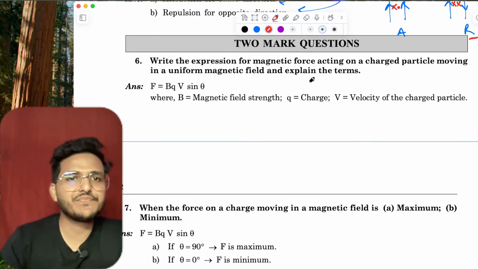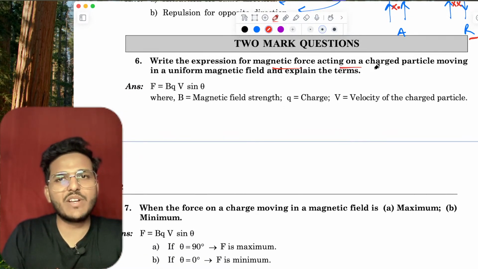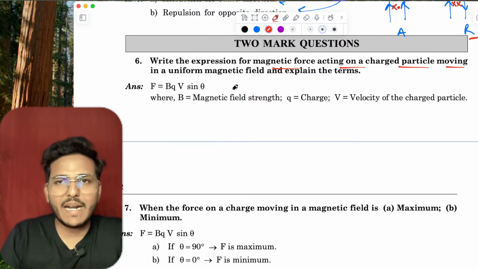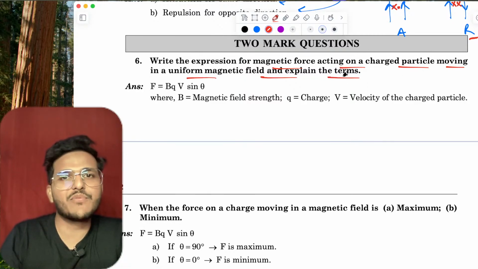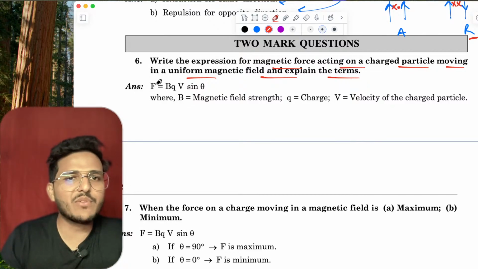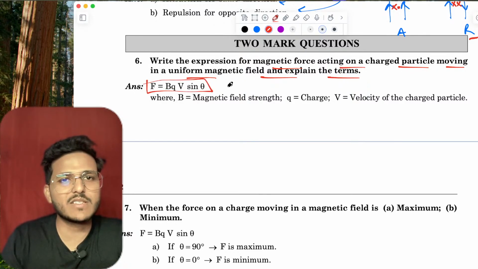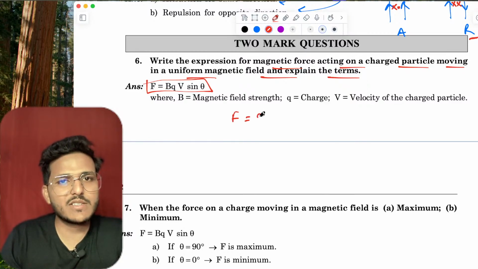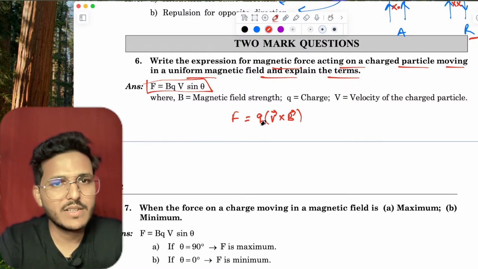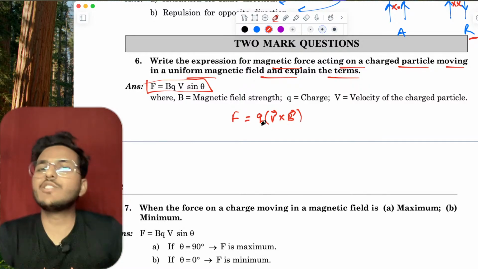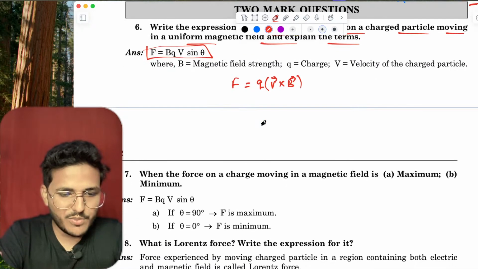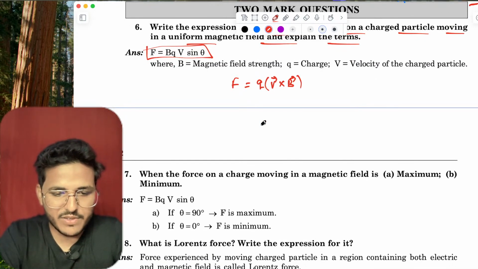Now, 2 marker question. Write the expression for the force acting on a charged particle moving in a uniform magnetic field. Explain the terms. See, F equals QVB sin theta. F equals Q V cross B, right? This is the moving charge in a uniform magnetic field.